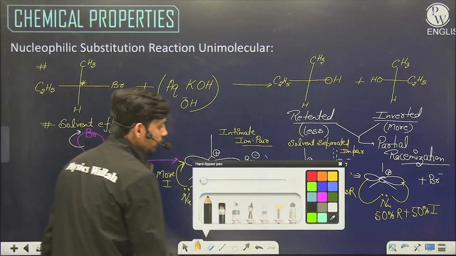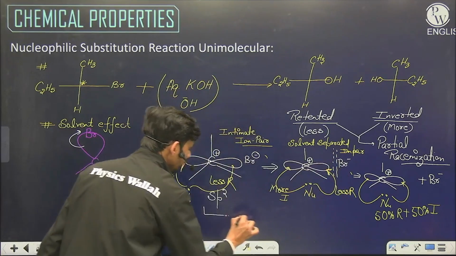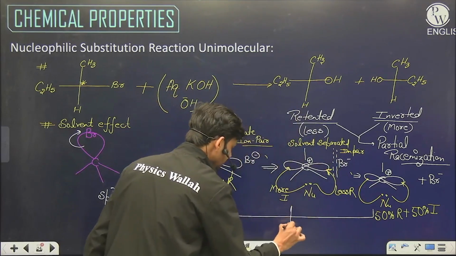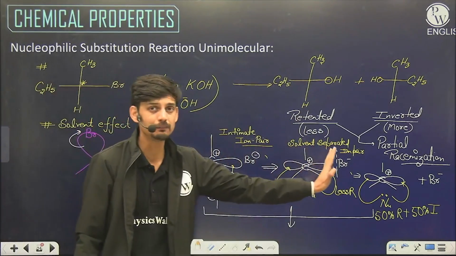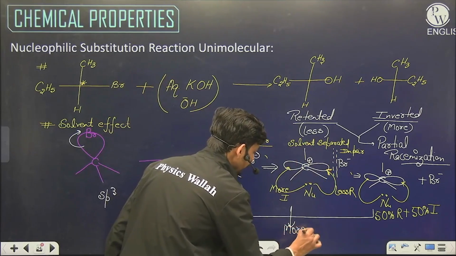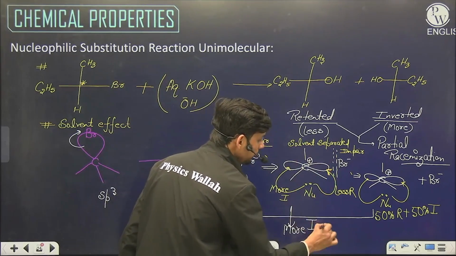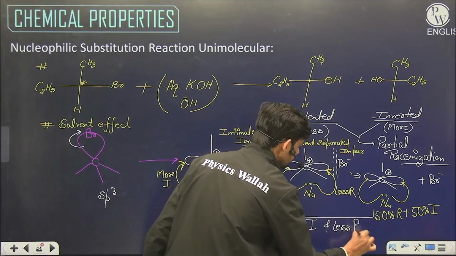But if I talk about the overall product mixture, then it will have the combined product of these three scenarios, and finally the inverted product will be more in amount and the retained product will be less in amount in the final mixture.